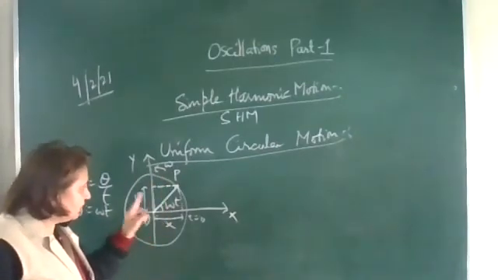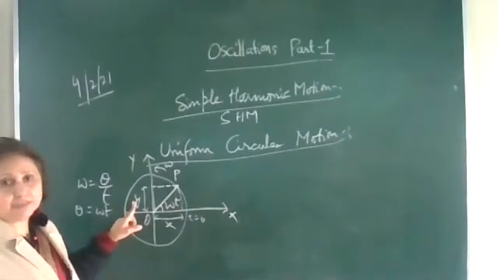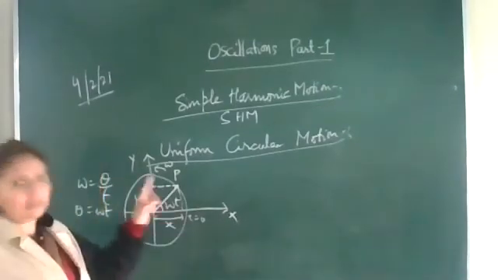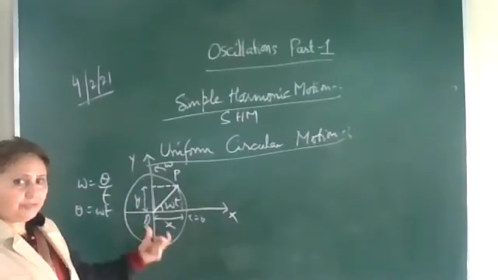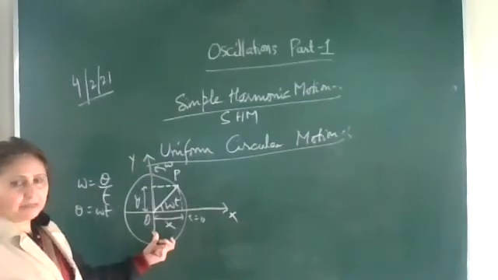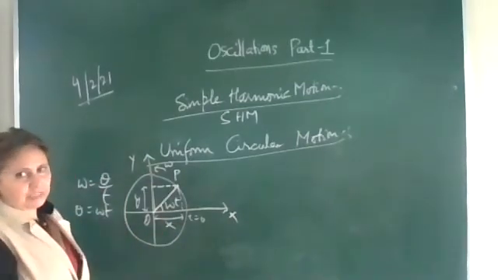So here we will find out the displacement equation for the particle which is moving in uniform circular motion. Simple harmonic motion can be represented as the projection of this uniform circular motion.